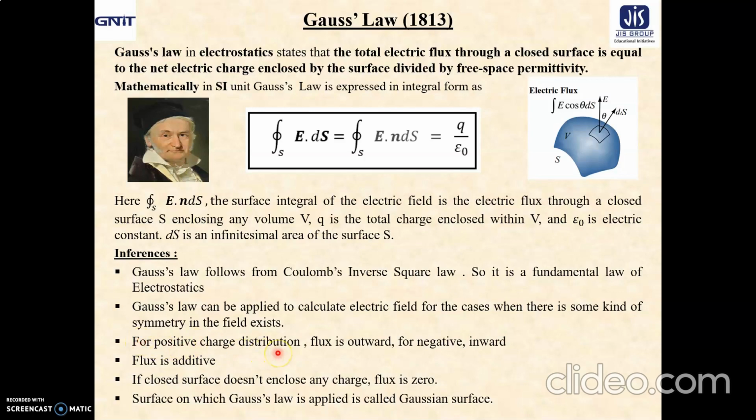For a positive charge distribution, obviously flux is outward, because we have already discussed that lines of force start from the positive charge, and for a negative charge it is inward, and flux is additive. If the closed surface does not enclose any charge, the flux will be zero, because of the charge enclosed by the closed surface. And if both positive and negative charges are present, then we can say the net charge. The surface on which Gauss's law is applied is called the Gaussian surface.